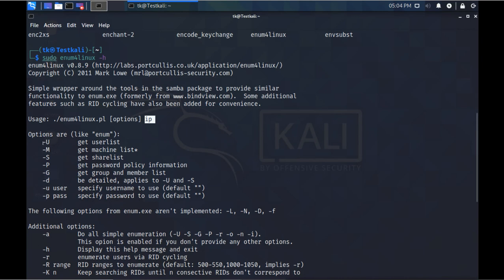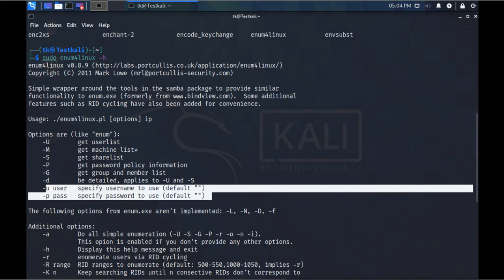With enum, -U will get the users list, -M will get you the machine list, -S will get you the share list, -P will get you the password policy information, and -u and -p are for providing the simple username authentication.